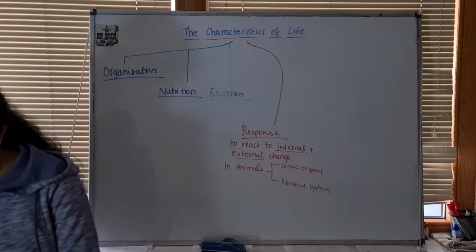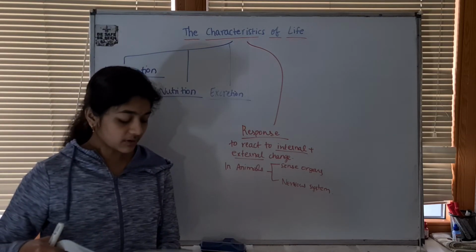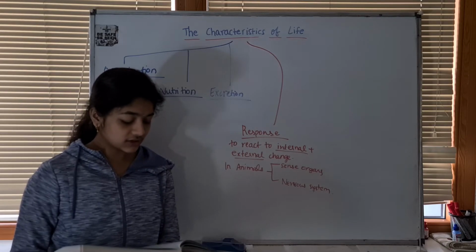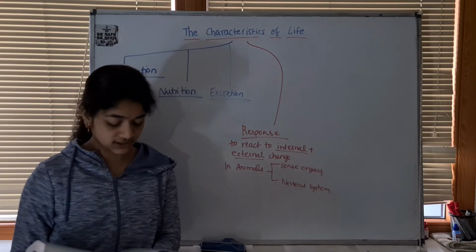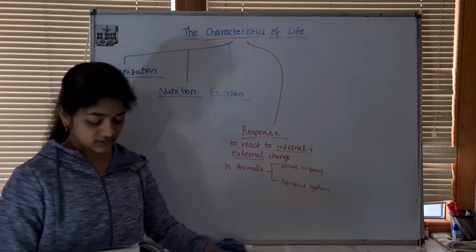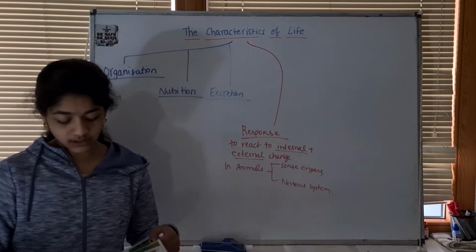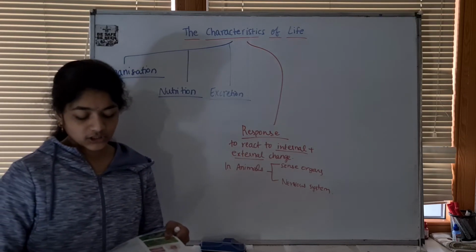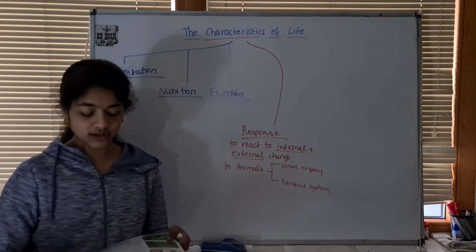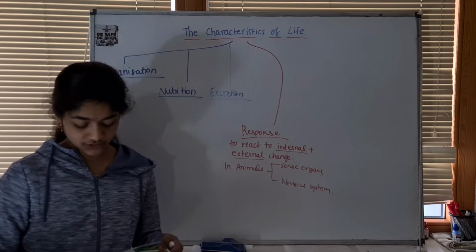So let's see what the book says. All organisms react to changes in their environment and to things happening inside their bodies. Response is essential for an organism to survive and allow to carry out its daily activities. Animals respond to sound, touch, and light using sense organs and the nervous system. In plants, there are no specific organs, but certain cells in plants respond to the force of gravity and to light, touch, chemicals, and water. The stem of a plant grows in the direction of light so the leaves can get light to make food, and the tentacles of sundew respond to touch.